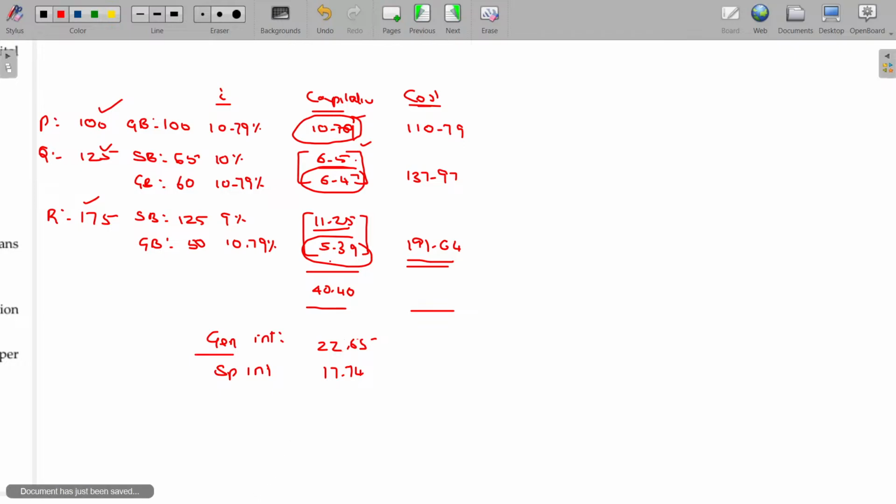Why do I calculate this last one? Already over, the sum is over. Now remember, if there is any temporary income generated using the borrowing until it is used, it should be subtracted. Next, it should be compared with the actual interest payment for the general borrowing as well as specific borrowing. If the actual interest payable for the general borrowing is only 20, you have to capitalize only to the extent of 20, not 22.65.